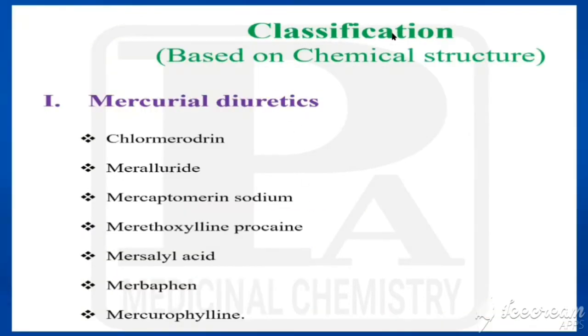Now we'll see the classification of diuretics. Based on chemical structure, it will be classified into two types. One is mercurial diuretics and another one is non-mercurial diuretics. We'll see examples under mercurial diuretics. They are chlormerodrin, meraluride, mercaptomerin sodium, merithoxylin procaine, mersallyl acid, merbafen, mercurophylline. So once again, under mercurial diuretics: chlormerodrin, meraluride, mercaptomerin sodium, merithoxylin procaine, mersallyl acid, merbafen and mercurophylline.